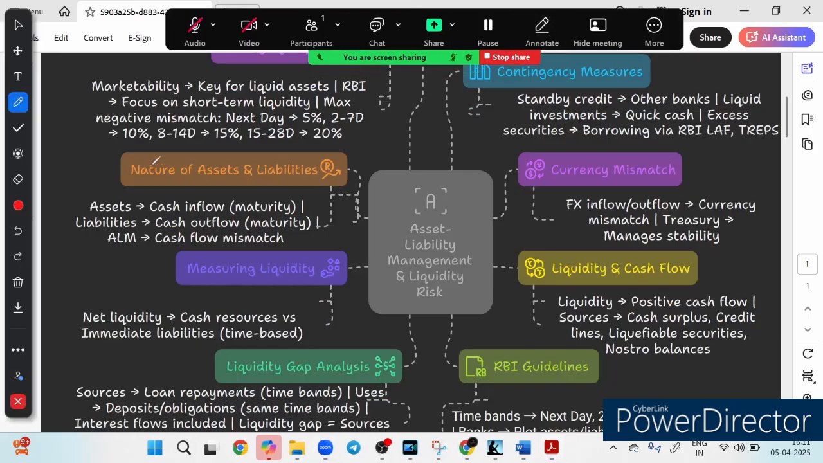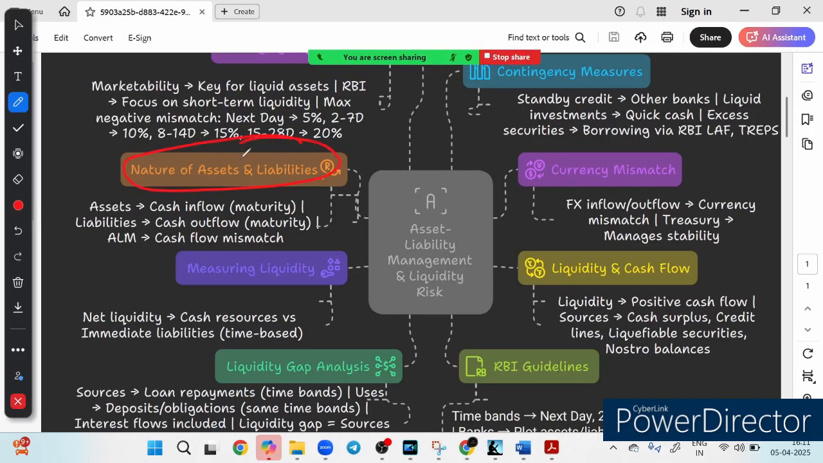You can see on the left hand side, the nature of assets and liabilities. So what does it mean? Let's see. First thing is that you can think of assets like cash inflow, that means incoming cash, right? So incoming cash is an asset. I told you earlier also, that means whenever loans are repaid, money comes into the bank. That is why a loan is a kind of asset to the bank.